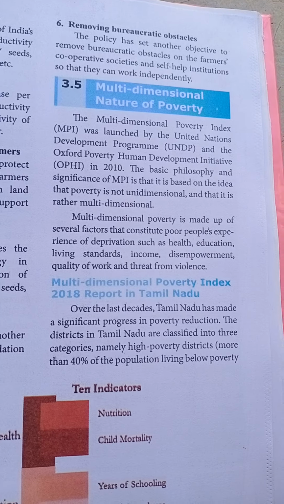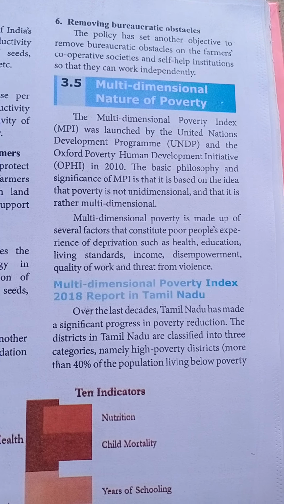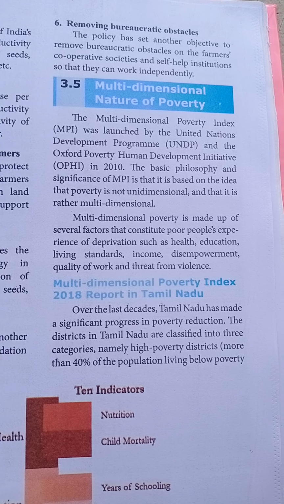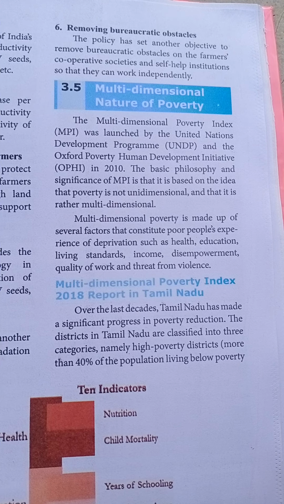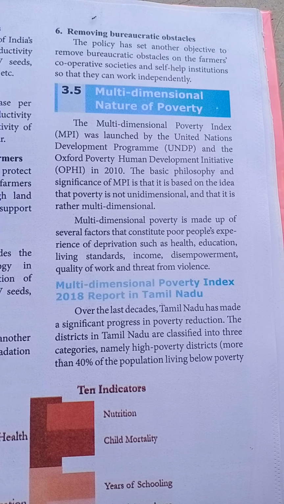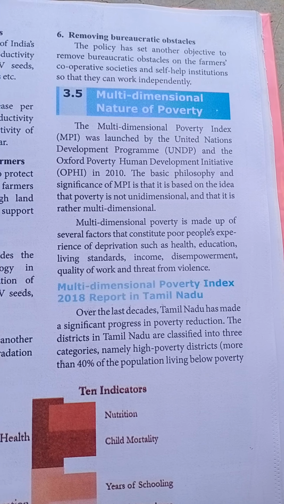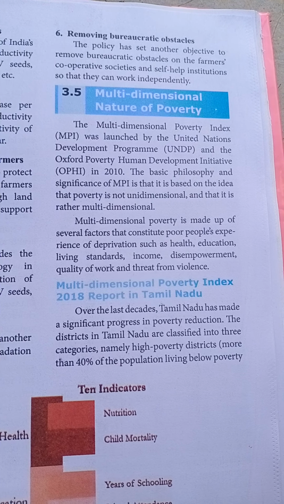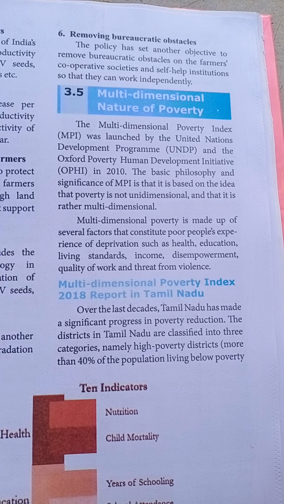So let me see. The Multi-dimensional Poverty Index, that is MPI, was launched by UNDP, the United Nations Development Programme, and the Oxford Poverty and Human Development Initiative, OPHI, in 2010.